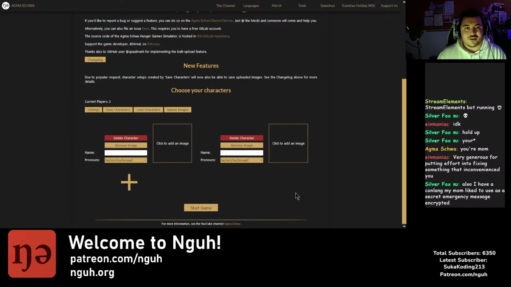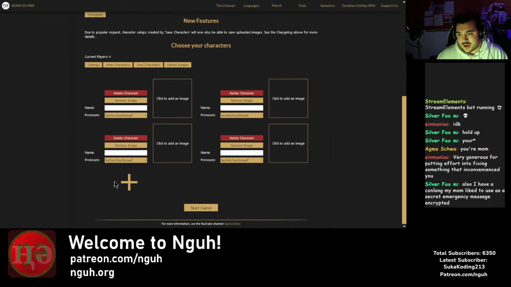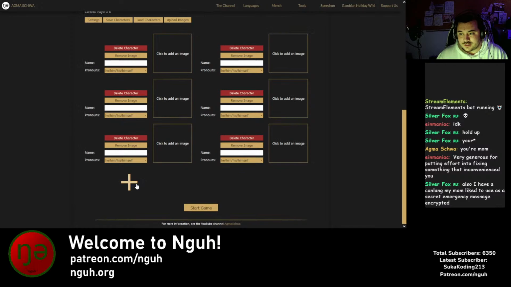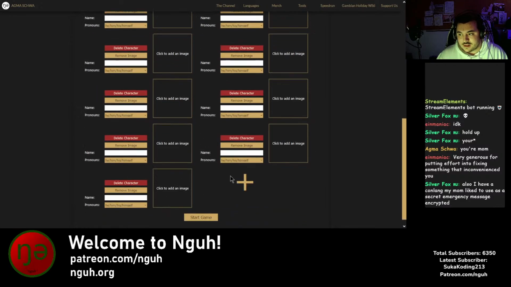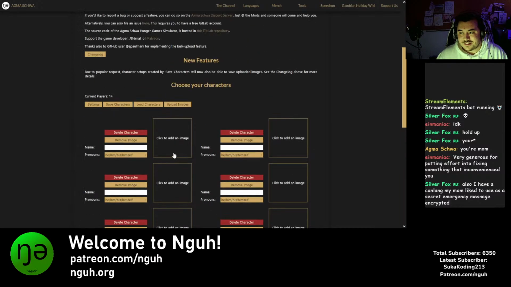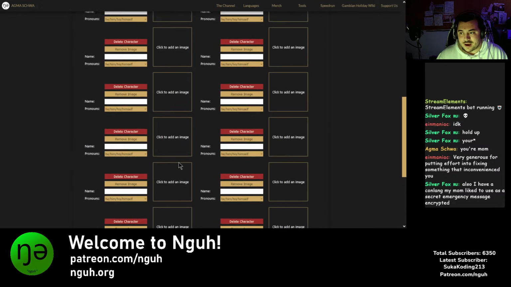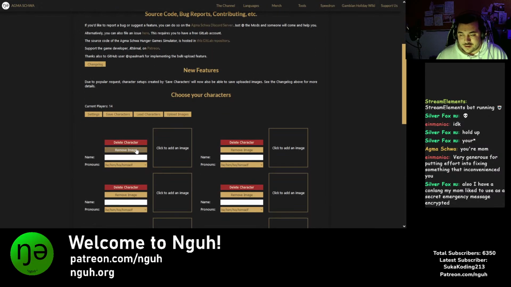Obviously there is a character creation section down here whenever you scroll down past all the intro stuff, right? And you can add a bunch of characters on here. Is there a limit to the amount of characters you can have in it? The limit is how much RAM your browser is willing to spend on this. Gotcha. So yeah, we don't need a huge amount of characters right now, but all you gotta do is, it's pretty self-explanatory in here.